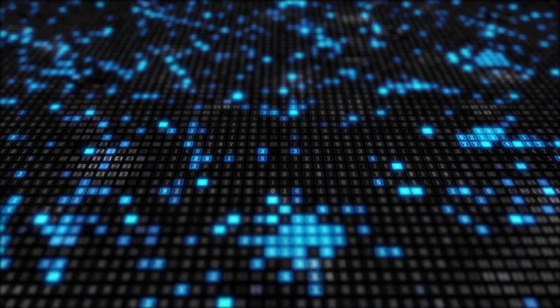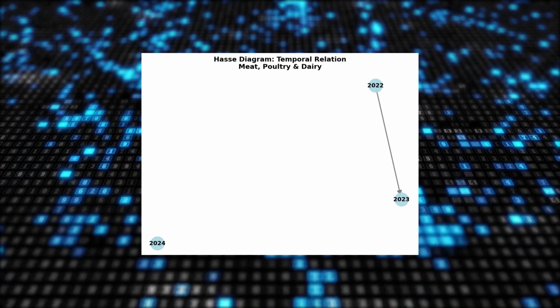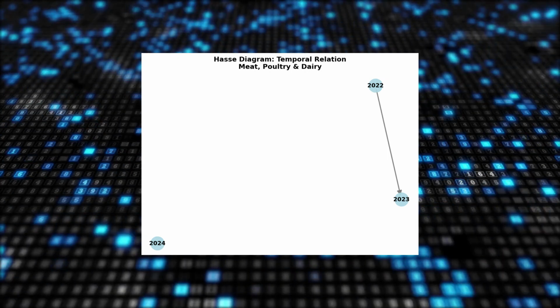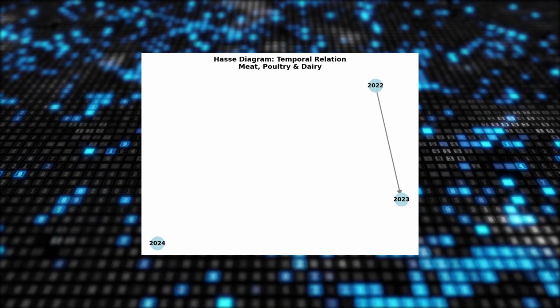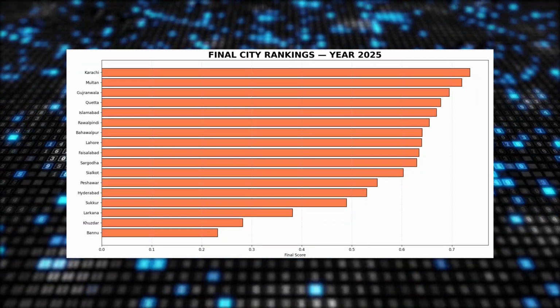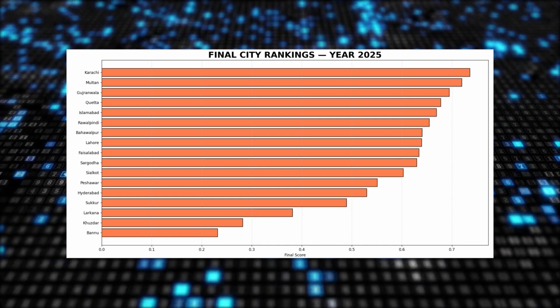And here is the Hasse diagram, showing how the similarity network evolves over years, which is deeply tied to our discrete structures topic on partial orders and transitive reduction. Finally, here is the final city ranking, combining all categories.